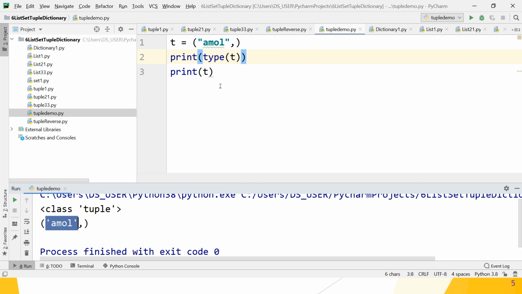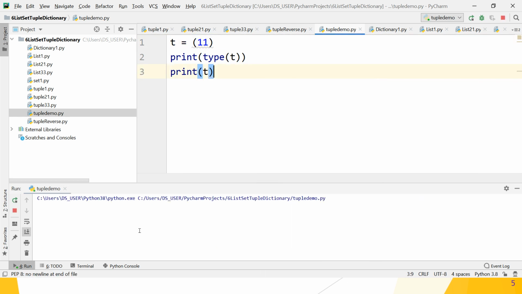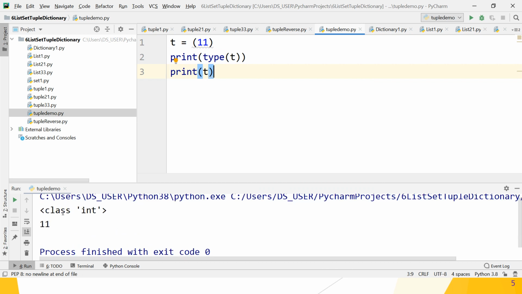Suppose a tuple contains only one element, for example 11, and check whether it works. No, guys, it is of class integer type and integer 11 is printed, not in rounded brackets.